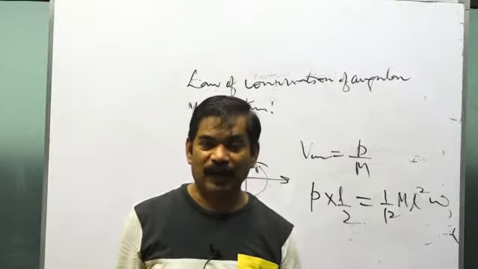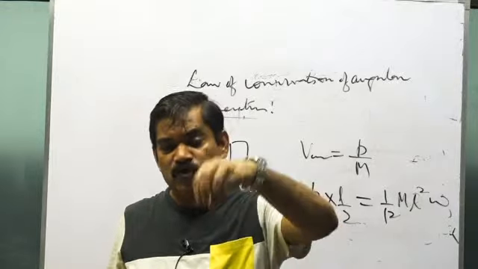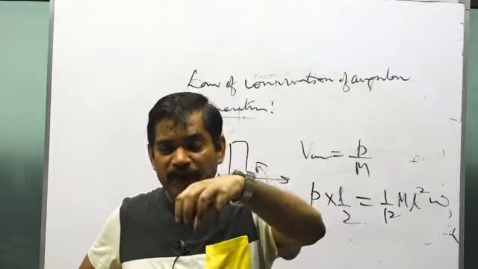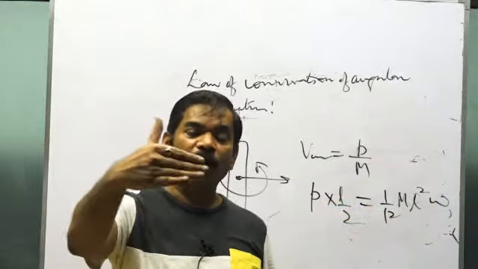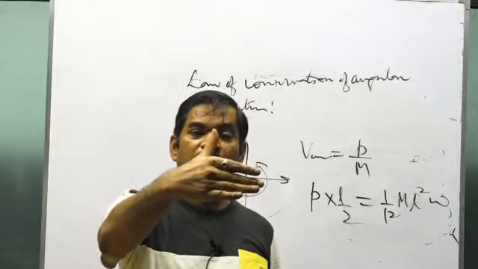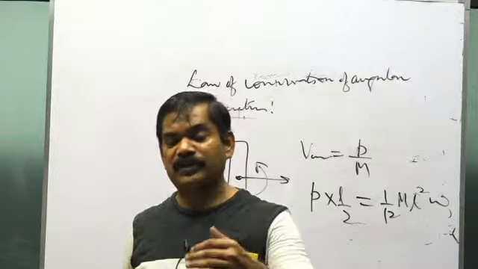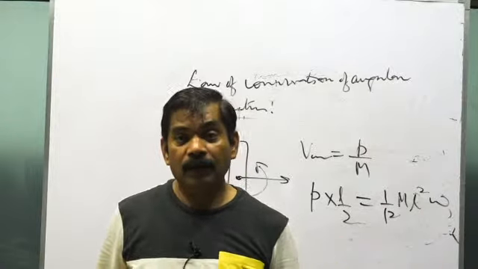Once again, see what will happen. The combined center of mass of the system will begin to move with a velocity v center of mass equals the momentum of the block, because the rod was not having any initial momentum, upon the total mass capital M plus m. That will be the velocity of the center of mass.